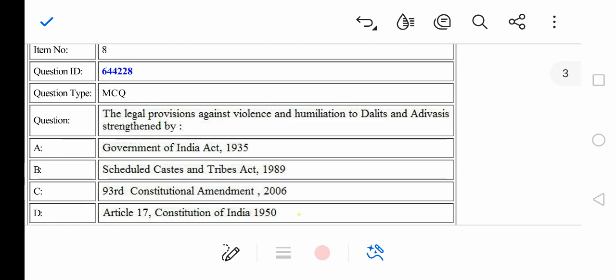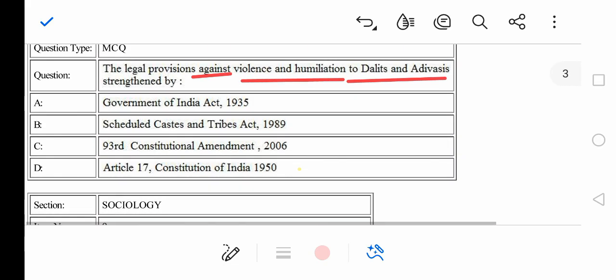So question number 8 goes like this: the legal provision against violence and humiliation of Dalits and Adivasis strengthened by. Okay, so the question asks for the legal provisions against violence and humiliation to Dalits, right? So we can go ahead by reading the options.